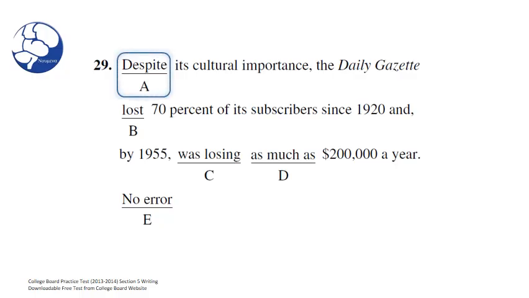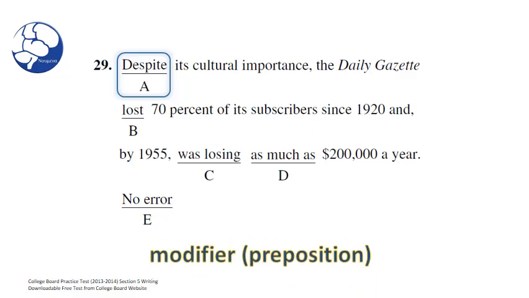In A, we have despite. Here we'll check for modifier errors, specifically whether or not the preposition despite is appropriate. We've boxed out despite its cultural importance. Why? Well, here we're saying that the Daily Gazette had an importance, its cultural importance. However, despite functions letting you know that even though it had importance, something negative happened. The opposite happened.